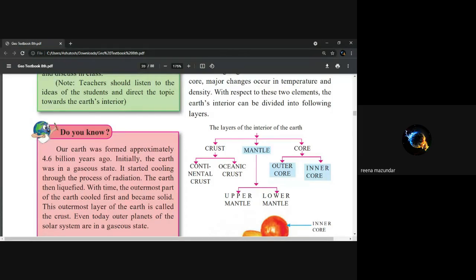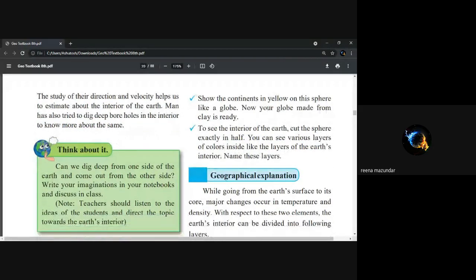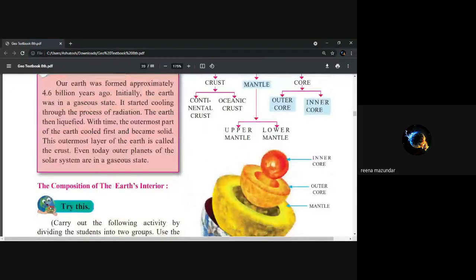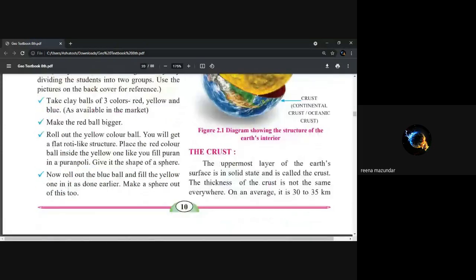And still, those planets are in a gaseous form. You know, Jupiter and Saturn. Saturn is blue in color, full of methane gas. Similarly, Neptune also and Pluto also, even Jupiter also. Earth is the only planet which has oxygen 21%, 78% nitrogen, 0.03% carbon dioxide, and 0.01% inert gases. So in this way, we see the earth crust and the composition of the earth.